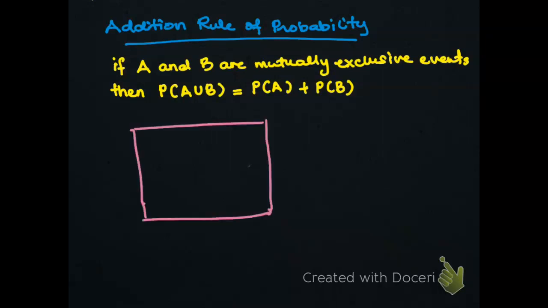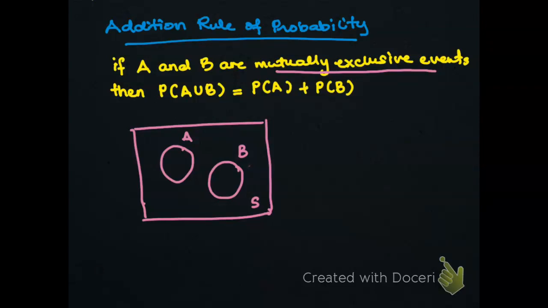Look first at the mutually exclusive event. This is your sample space, the pink rectangle. This is your event A and this is your event B. When we talk about mutually exclusive event here, you have to remember it's either A occurred or B occurred. It cannot be both A and B occurred. So there will be no intersection here.